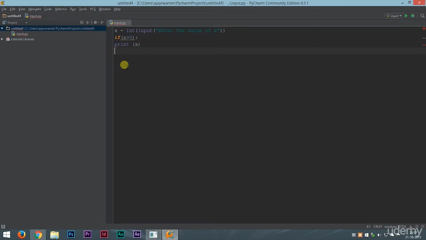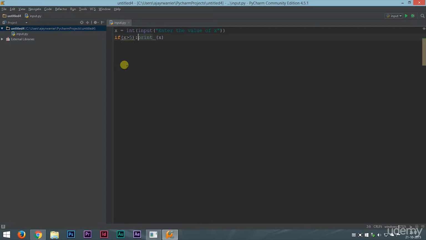If all the if statements are written like this, the programmer will get confused about which part is inside the if statement and which part is not inside the if statement. So to solve that confusion in Python, whenever you write the body of an if statement, you have to add a tab space. To add a tab space, you just have to press the tab button on your keyboard.